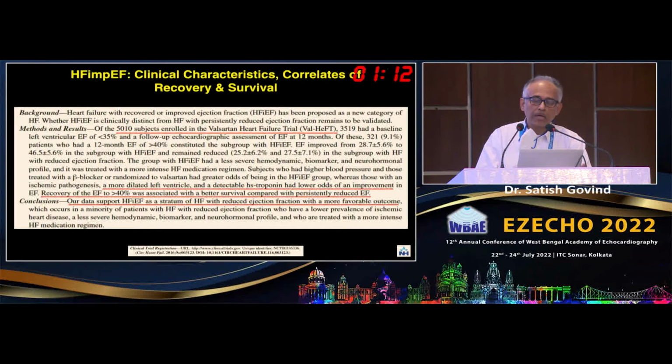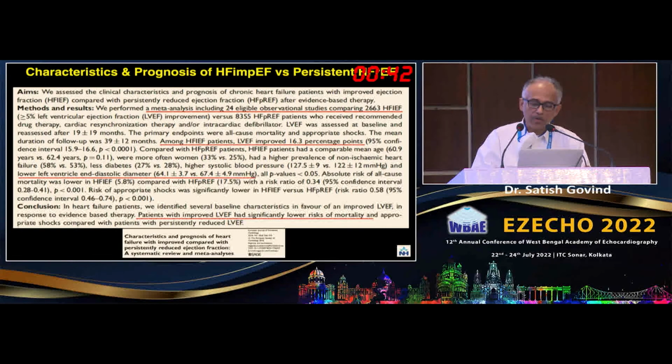And this is again looking at the outcomes. So this is the VALHEF trial. And here they looked at around 5,000 patients, again dilated LV, and they had lower odds of improvement. The bigger the LV, the lesser the likelihood of improvement. And the improved EF was associated with better survival compared with the persistently reduced EF. So again, the improved ejection fraction stratum showed a more favorable outcome here.